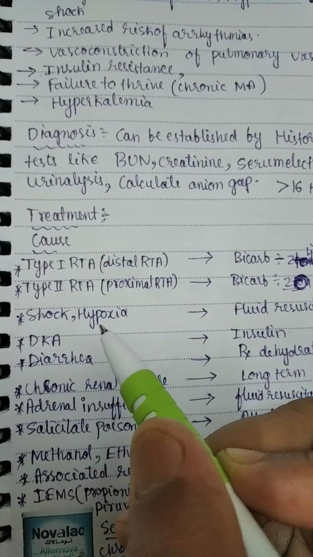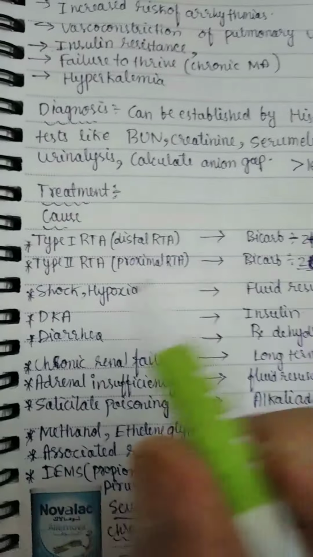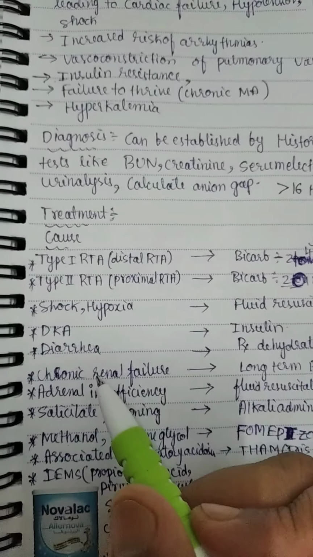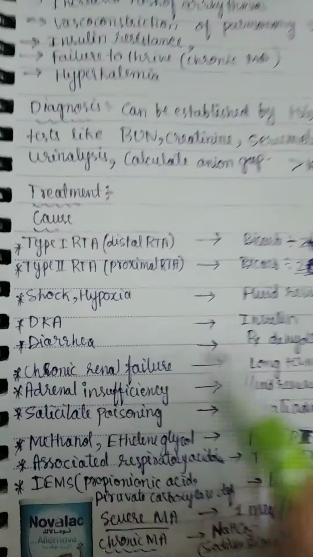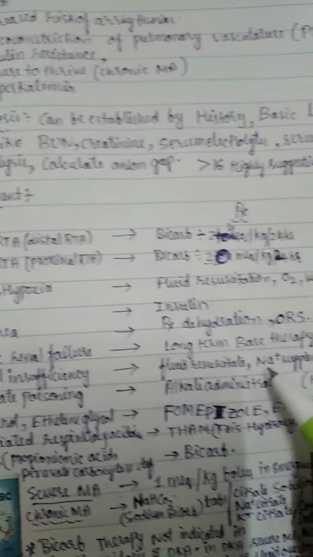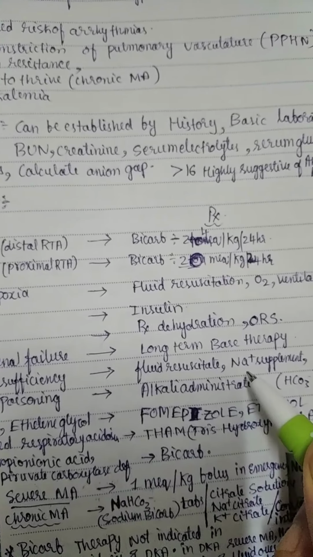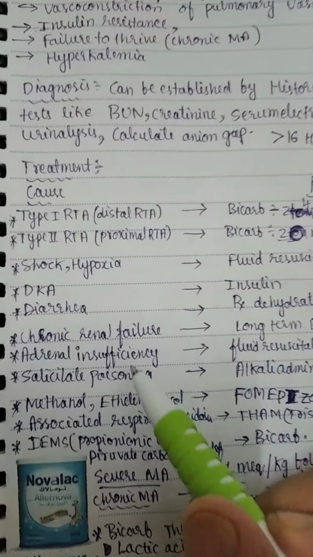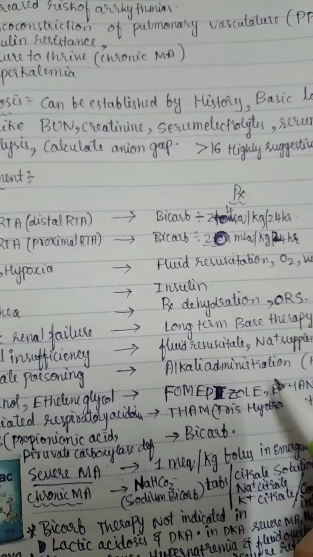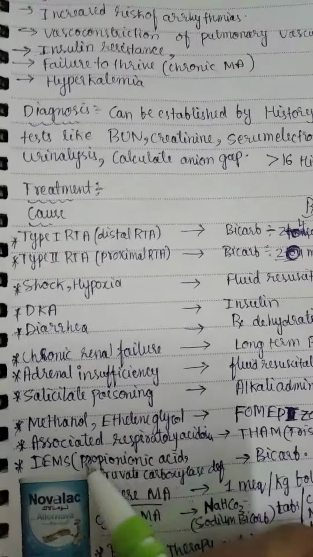Shock and hypoxia, which lead to lactic acidosis, can be treated by fluid resuscitation, oxygen supplementation and ventilation. Diabetic ketoacidosis, insulin. Diarrhea, treat dehydration with oral dehydration therapy. Chronic renal failure, long-term base therapy is useful. Adrenal insufficiency, fluid resuscitation and sodium supplementation, because fluid and sodium are lost. In salicylate poisoning, alkali administration is useful for alkalinization of urine.